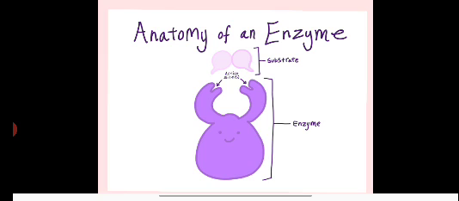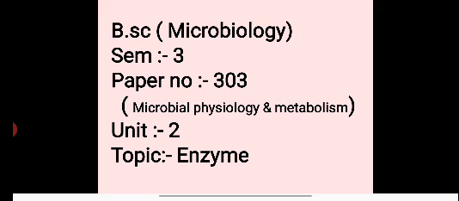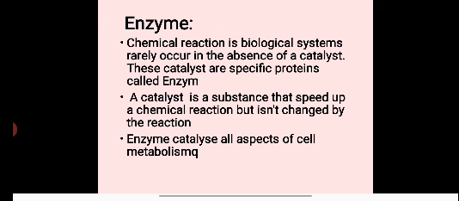Today we talk on Semester 3, paper number 303, Microbial Physiology and Metabolism, topic name Enzyme. Including this topic, we discuss the definition of enzyme, structure of enzyme, activity of enzyme, location of enzyme, as well as nomenclature and classification of enzyme. So focus on the topic name enzyme.